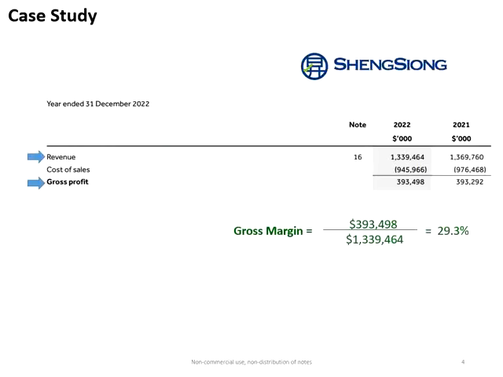So let's do a case study. Sheng Siong. Let's calculate the gross margin. We just need to take the revenue number and gross profit number, and then do a division. We calculate and we get 29% for the year 2022. To me, it is okay for a gross margin of 29%. If a company can have a gross margin of at least 40%, it usually tells me this company has some sort of competitive advantage, because they can raise the price so much.